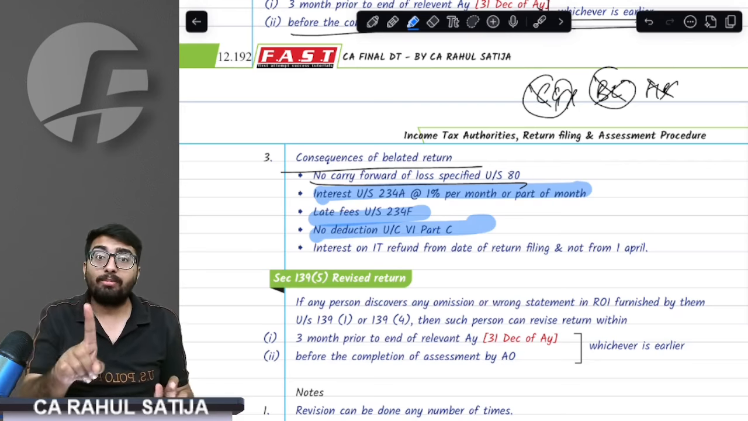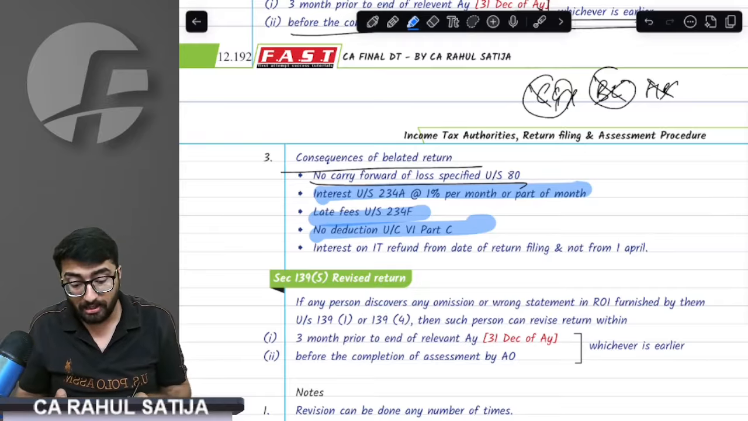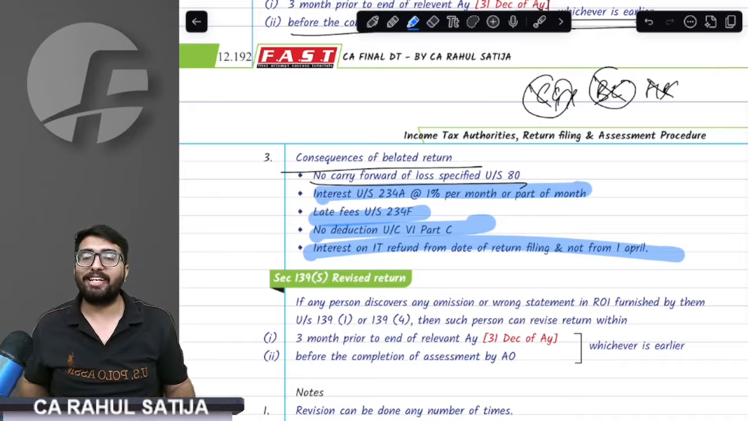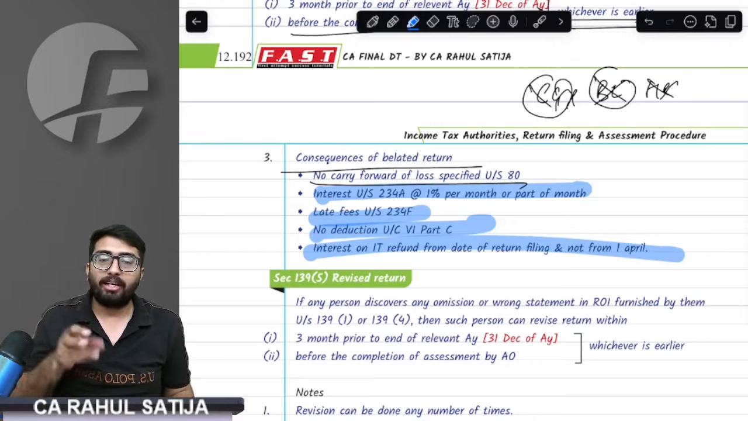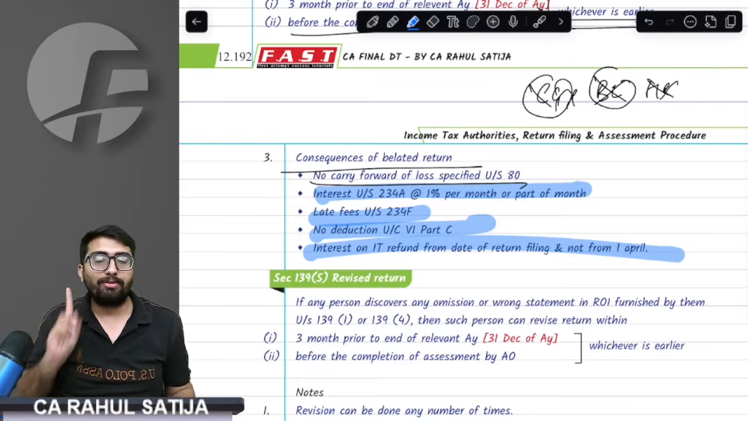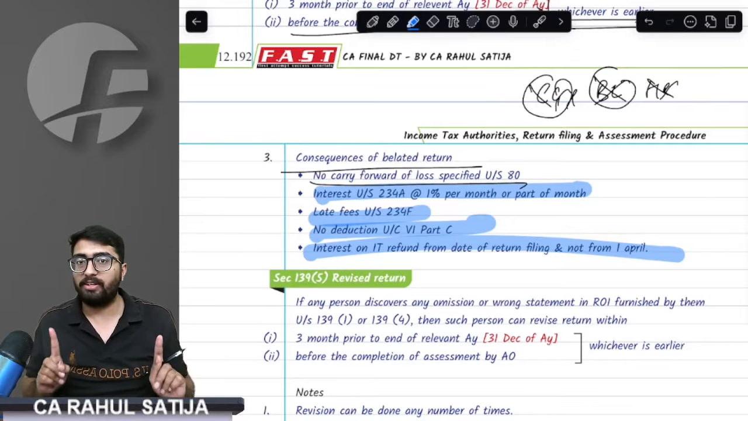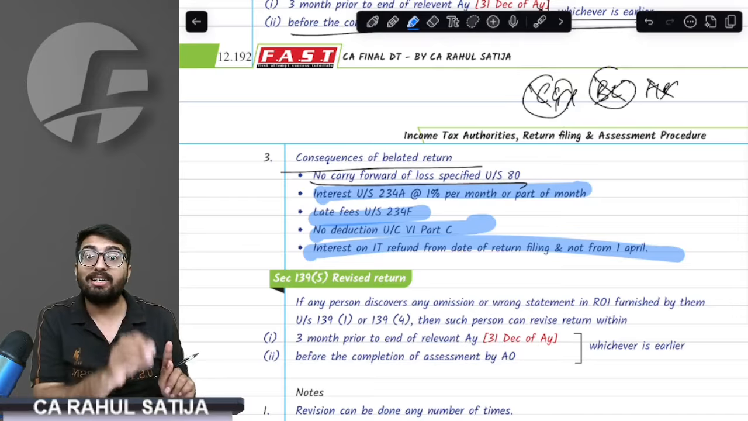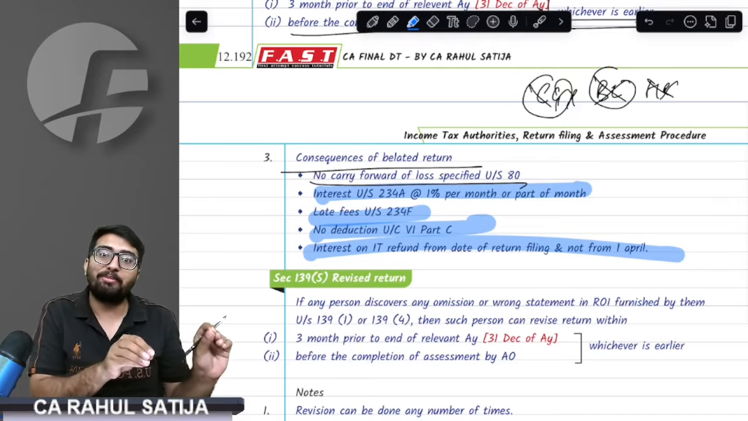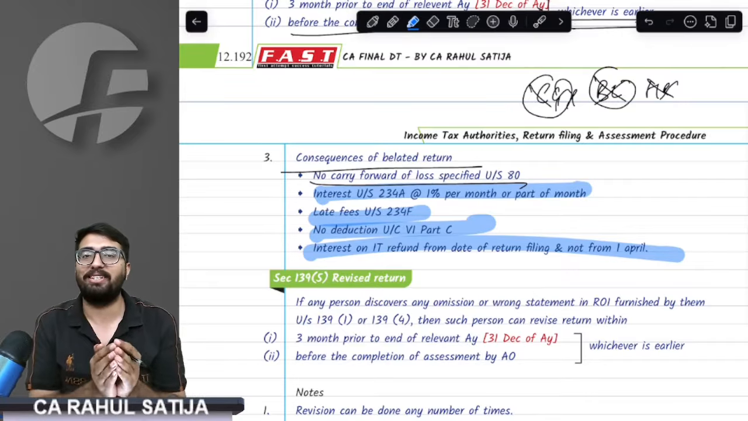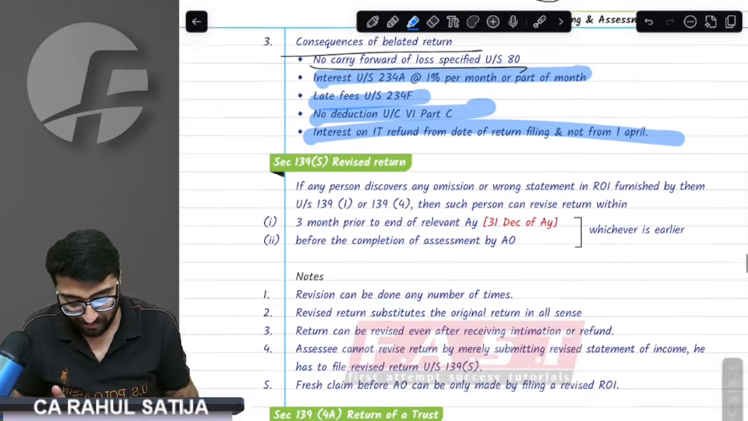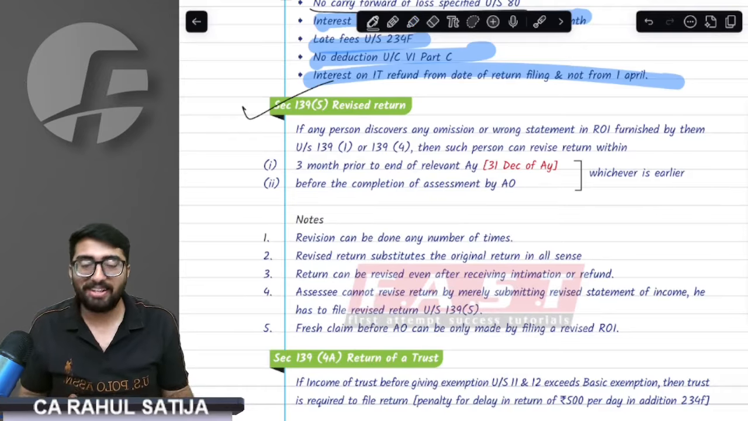And the most important thing which people forget is you will be given lesser interest on IT refund. If you have a refund amount, normally you get interest from 1st April till the date of disbursement of the refund. But if your return is late, you will get interest from the date of the return till the disbursement. So you will have a lesser interest period, and the interest amount would be lesser. Done, sir, got it.